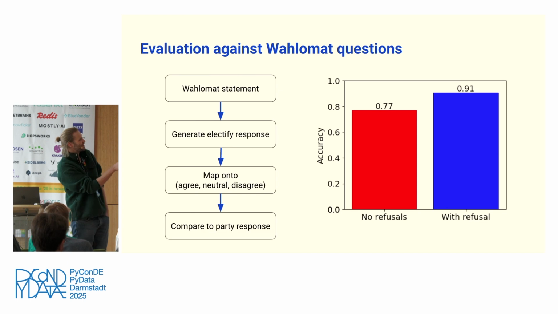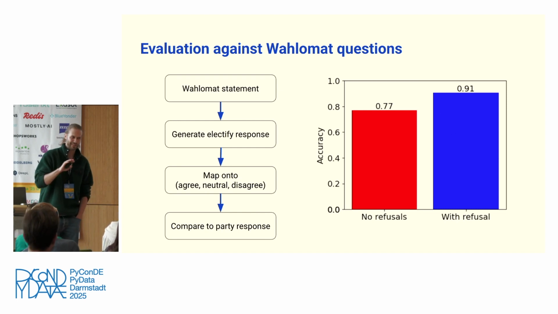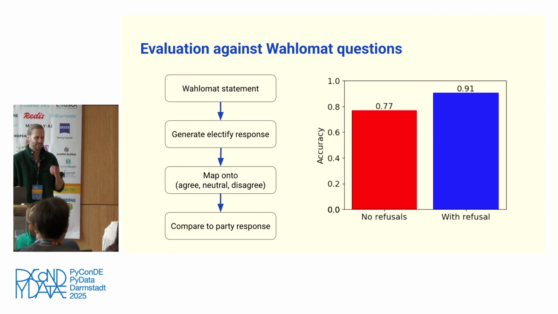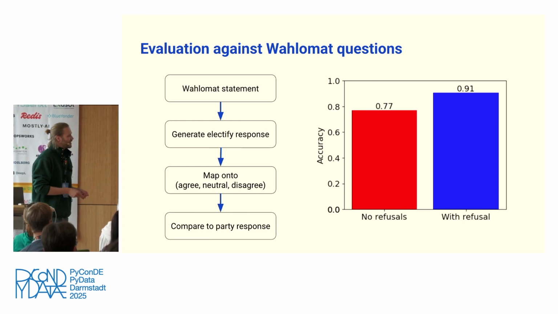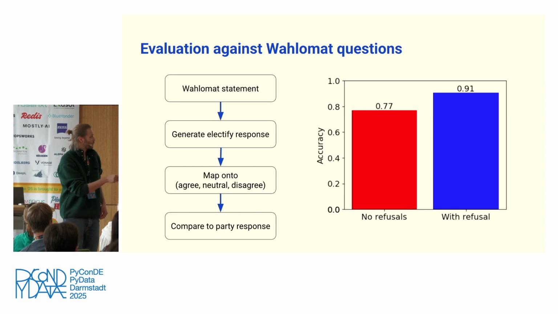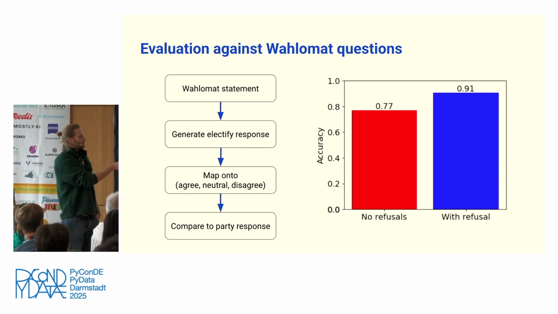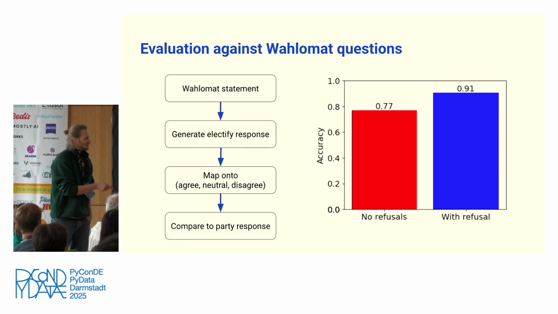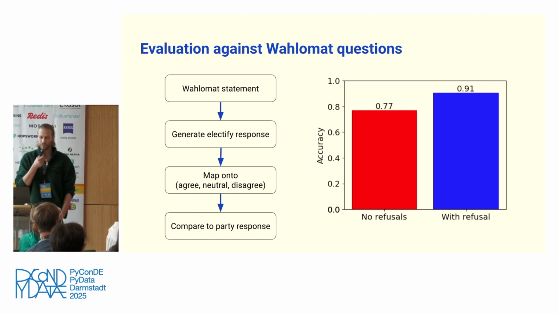And especially happy I was because all the misclassifications are only between disagree and neutral, or agree and neutral. Of course, neutral is kind of a slightly ambiguous category, so it's not as bad as confusing disagree and agree. The second thing that you can see in this plot is that also here, the refusals really increase the accuracy, right? So with no refusal prompt, you have like 77% accuracy, and then with our system as we deployed it, you get 91%. So it's a really, really big difference.